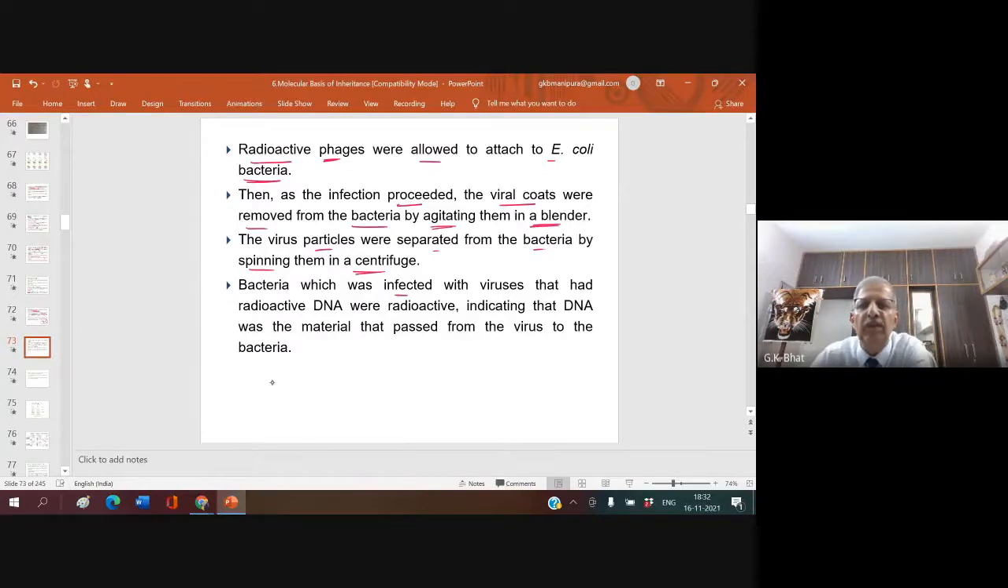Bacteria which were infected with viruses that had radioactive DNA were radioactive, indicating that DNA was the material that passed from the virus to the bacteria. They wanted to find out which is the genetic material that passes from virus to bacteria, whether DNA or protein. If protein passes from virus to bacteria, then protein would be the genetic material. If DNA passes, then DNA is the genetic material. Let us see this experiment.